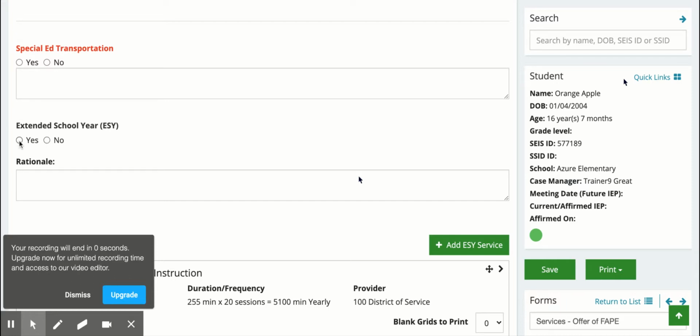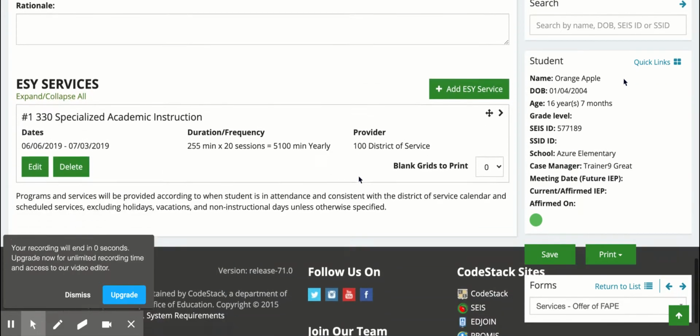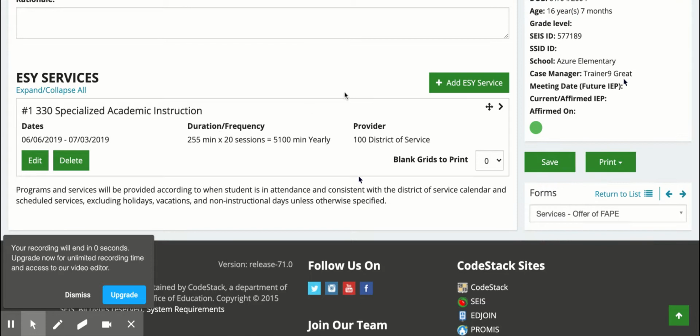If yes, click here, and then the rationale why the student would need extended school year to make educational gains in their progress. If yes, add ESY service here by clicking and add the type of service, the dates, duration, frequency, the provider, and also edit and delete. This is your services page.